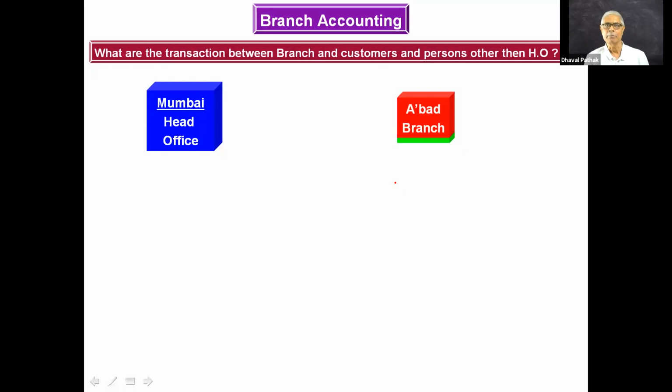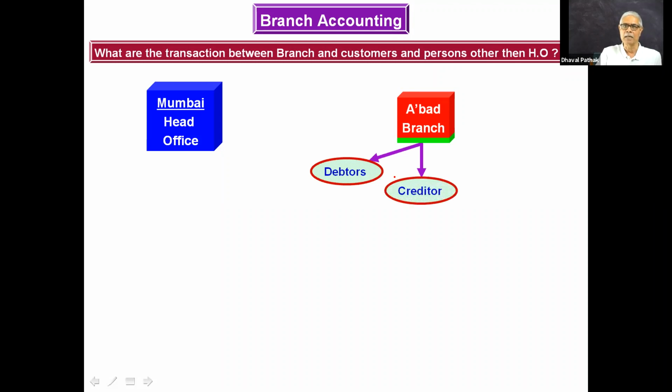What are the transactions between branch and customer? Whatever the transactions are between branch and customer and persons other than HO will not be recorded. Which are those transactions? Transactions of branch with debtors, transactions of branch with creditors, transactions of branch with the rest of the world. Though given to you in the sum, they won't be recorded in the branch account that we prepare for the purpose of finding out the profit.